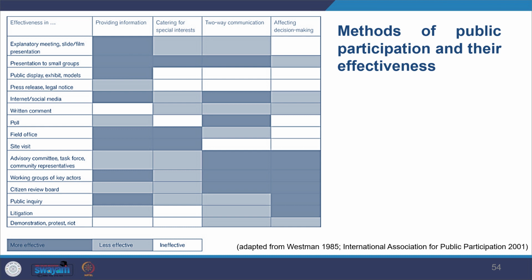And then you can have presentation to small groups, public display exhibitions, press release, social media, written comments. You can do polls or surveys, you can have a field office, site visits, advisory committee, work groups of key actors, working groups, citizen review board, public inquiry, litigation, and demonstration, protest, and riots could also be seen as methods of engaging in the EIA process.